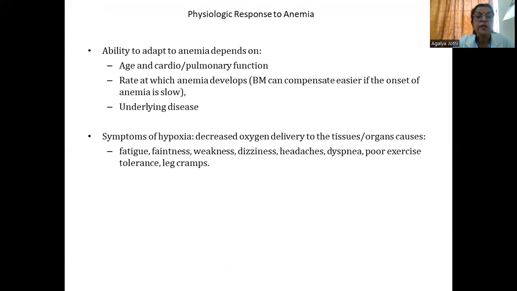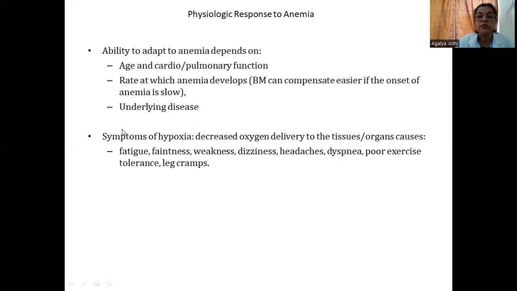Physiologic response to anemia: the ability to adapt to anemia depends on the age and cardiopulmonary function, the rate at which the anemia develops, so the bone marrow can compensate more easily if the onset is slow, and the underlying disease.